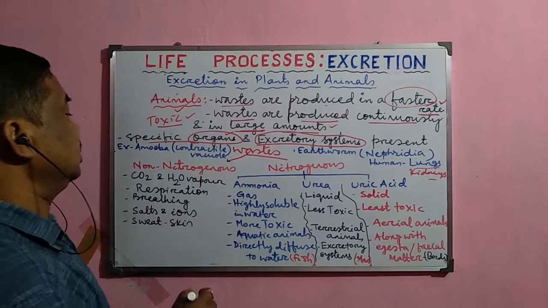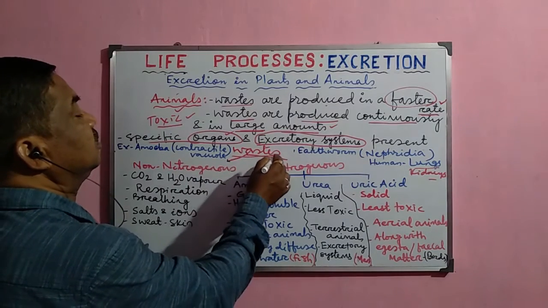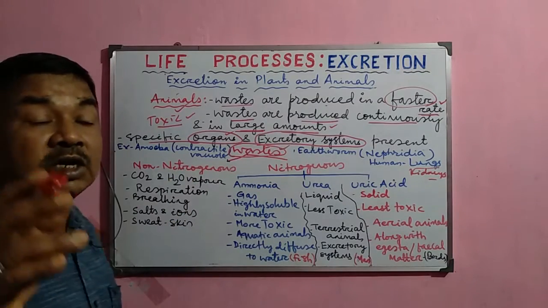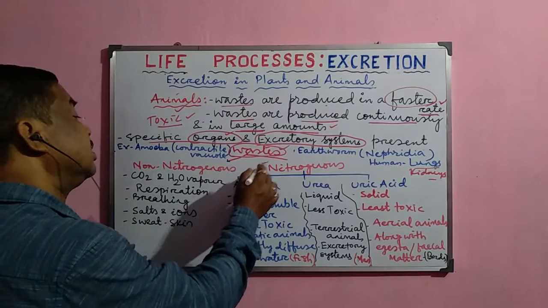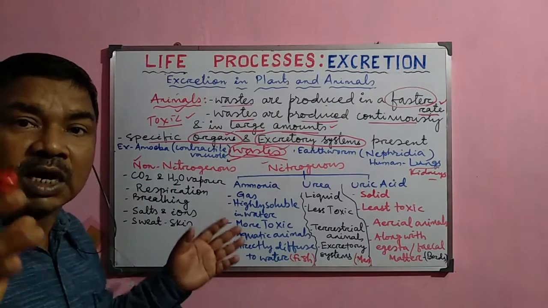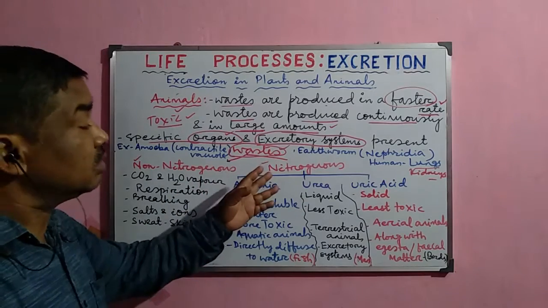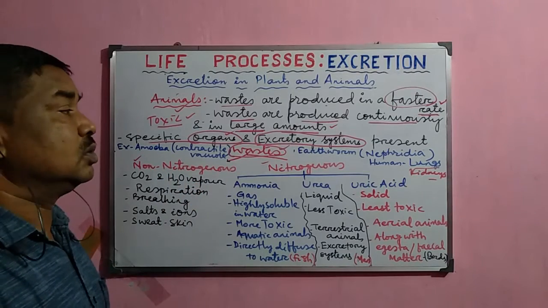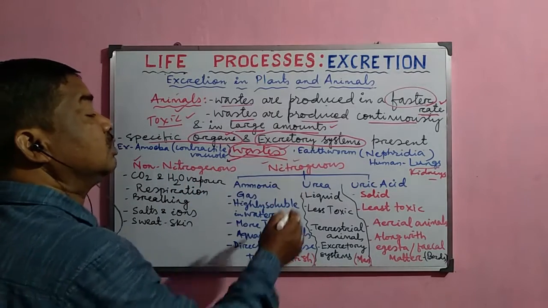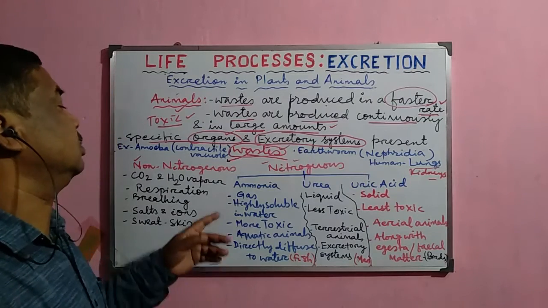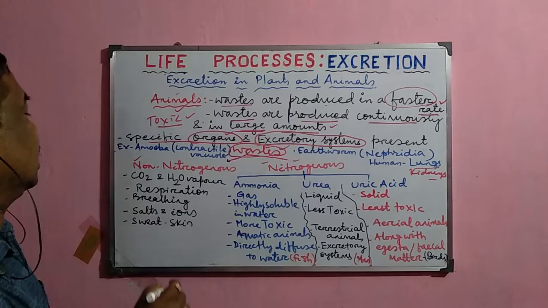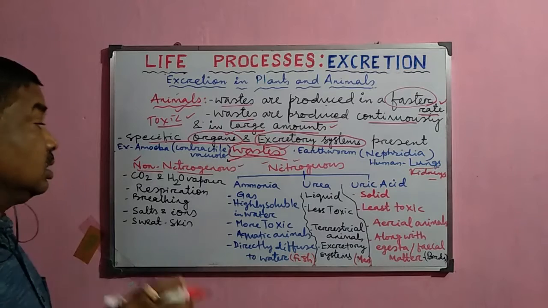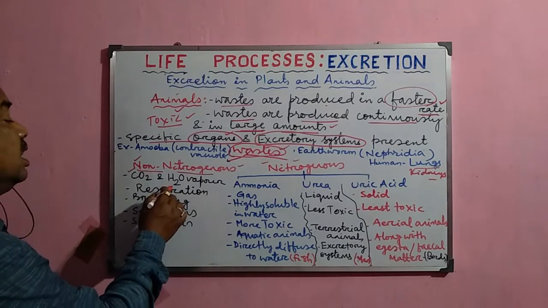Now, what are the important waste materials normally produced inside the body of animals? They are categorized into nitrogenous waste and non-nitrogenous waste. Why are they categorized in this way? Because nitrogenous wastes are more toxic in comparison to non-nitrogenous waste. So the removal of nitrogenous waste is very much important in comparison to non-nitrogenous waste. Now, what are the important non-nitrogenous wastes produced in the body of the animal? These are carbon dioxide and water vapor.